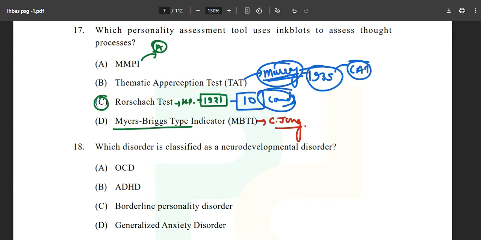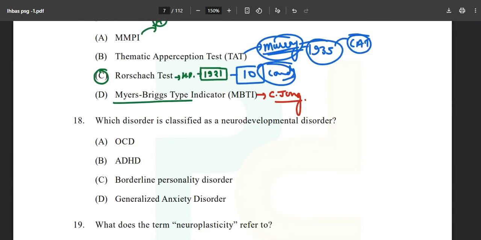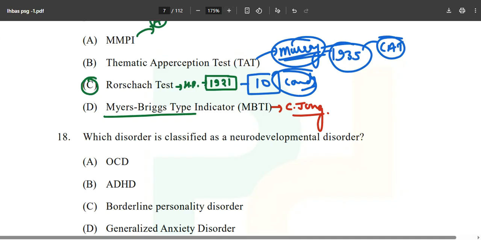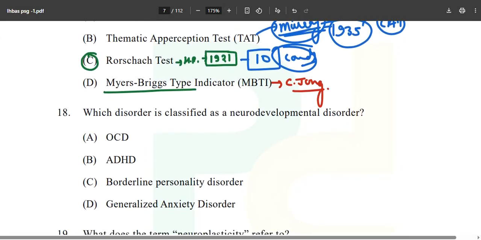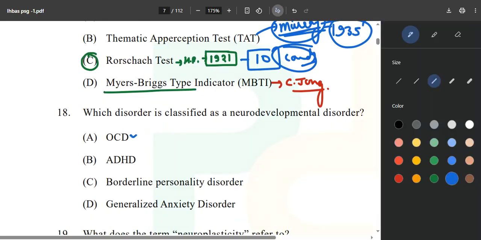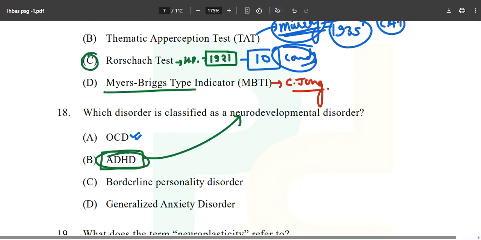Now coming up next is: which disorder is classified as a neurodevelopmental disorder? The question is so simple because OCD, obsessive-compulsive disorder, is an anxiety disorder, and another option is a personality disorder. Attention deficit hyperactivity disorder is the only one here that is called a neurodevelopmental disorder. Attention is very low in that person and the child is hyperactive, and we call it a neurodevelopmental disorder.